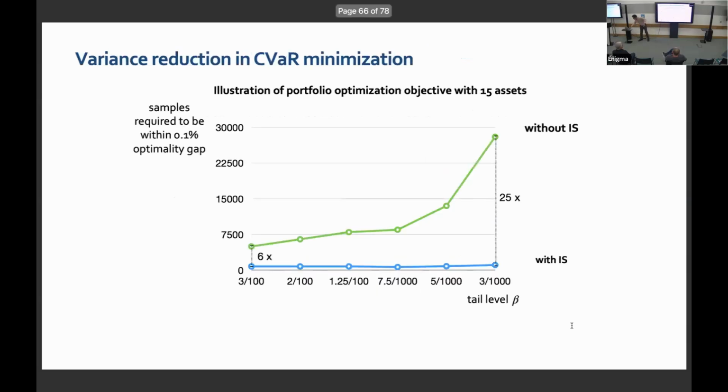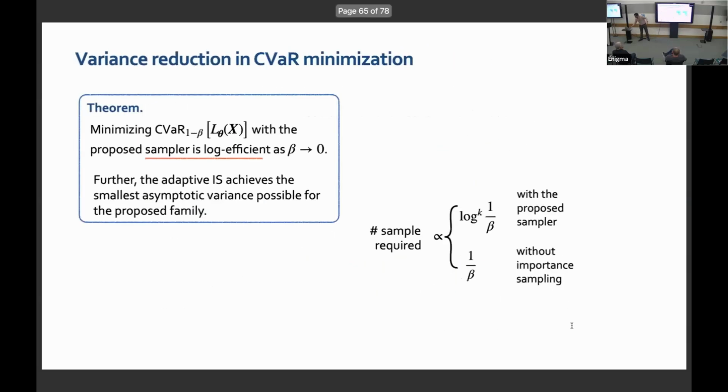So all my results, I overlooked, I missed it, sorry. The results require the stretch factor to be certain, it has to be growing only at the level of a slowly varying function of beta. So the results are established when my stretch factor is a slowly varying function of beta.